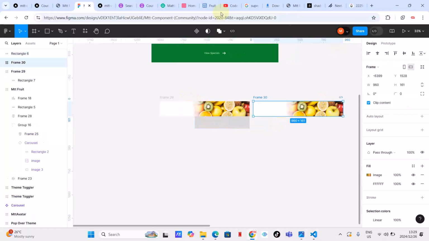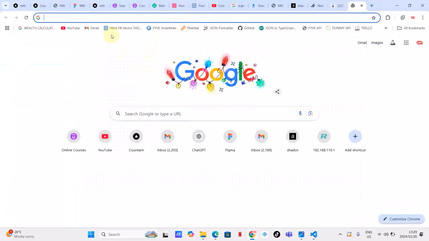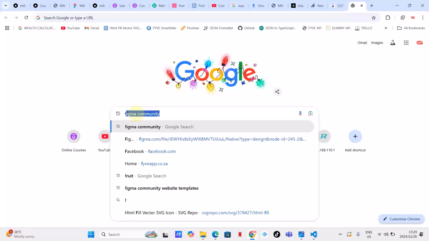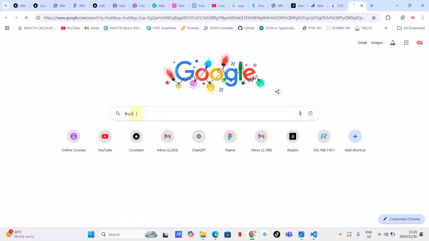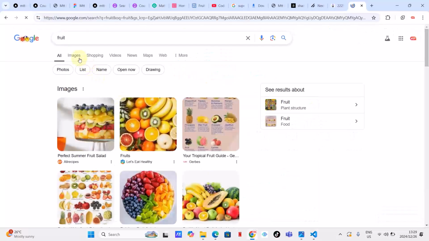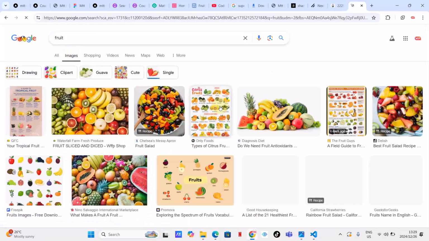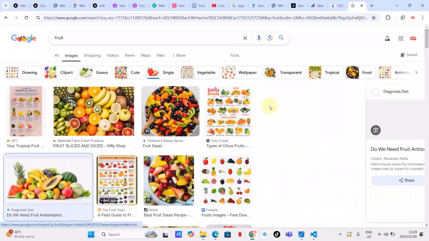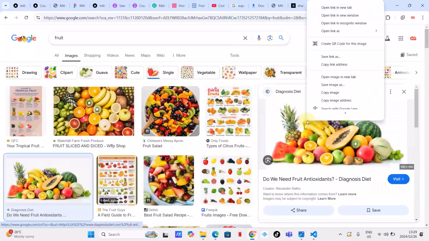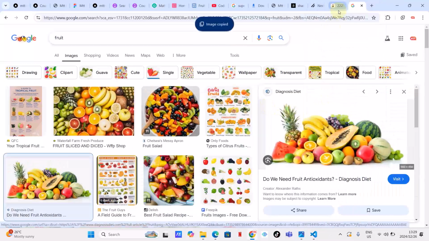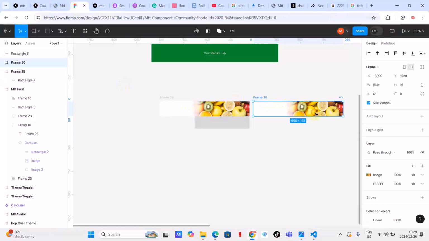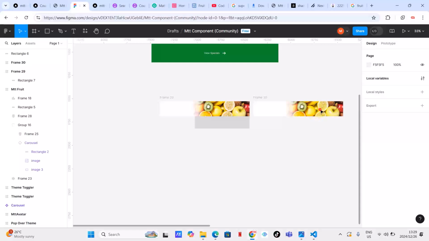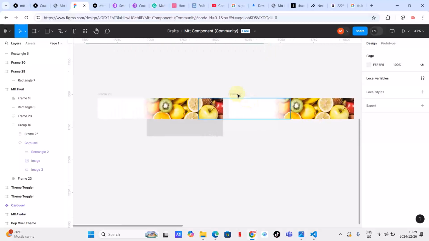What I'm going to do now, I'm just going to go to Google and just type fruit. Okay, I'm just going to take some sort of random fruit images, something like this. Okay, something like this, and copy it. And then what do I want to do? I'm going to come back to my Figma, then double click here until I get this image.